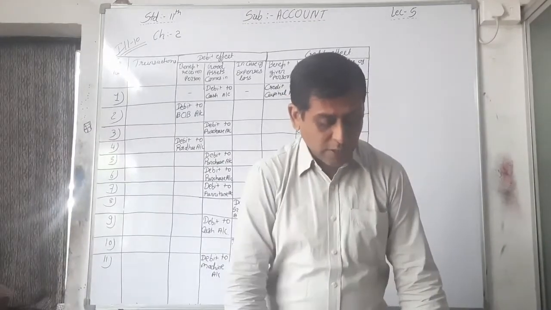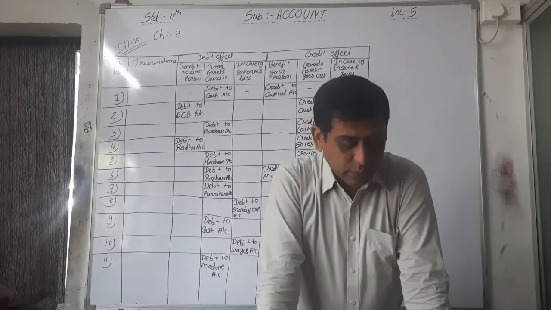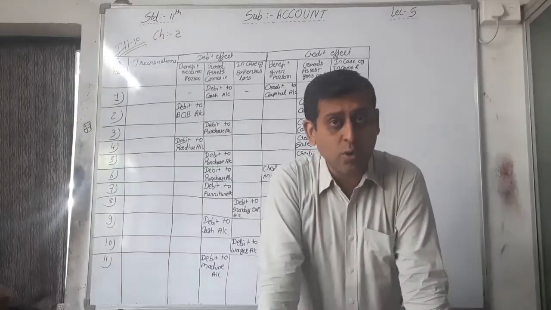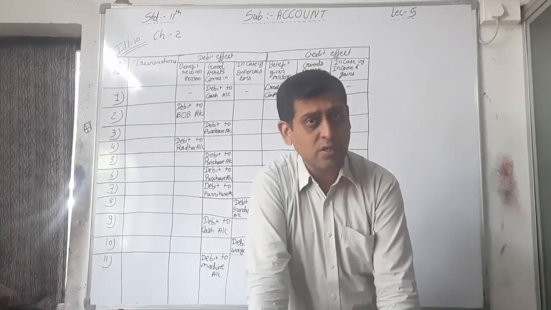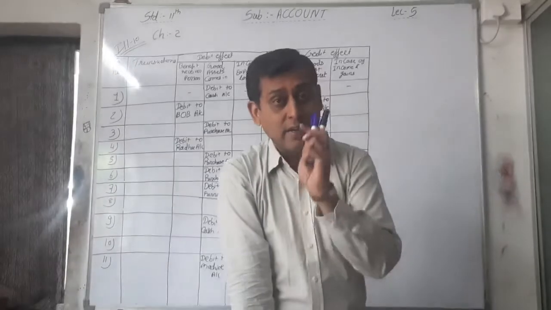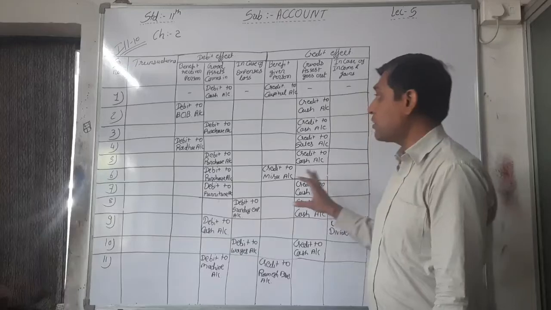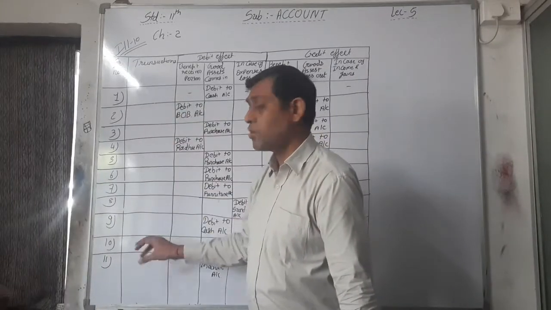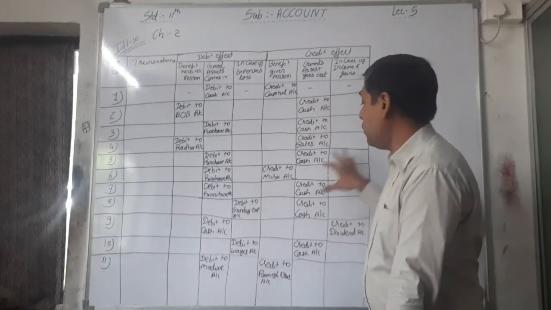See, the explanation is given here on page number 46. I also already told you all the explanation. You just have to read that explanation. You don't have to write it in your fair book. Here you have to write all the transactions first, compulsory, and then write down this.